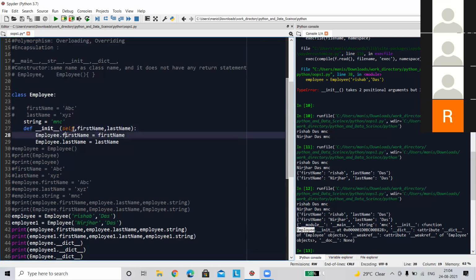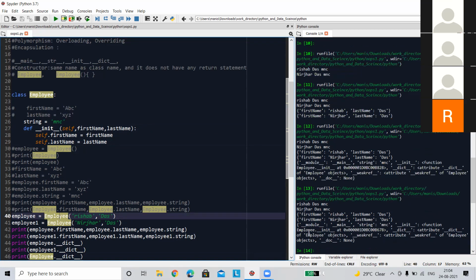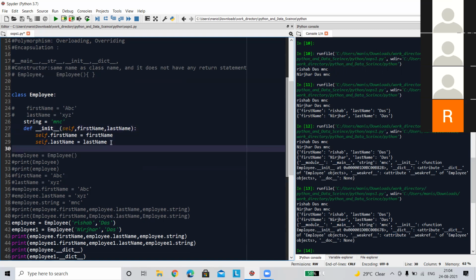Instead of that, we use the self keyword. The self keyword is a special kind of thing. Basically, it automatically identifies which object comes from that particular class. So visually there is no difference, you can see it is the same, but conceptually there is a little difference between these two. That's how we can initialize a particular class. Okay, clear? Now, in a similar way, we can create a method as well, and we have to define this self keyword.